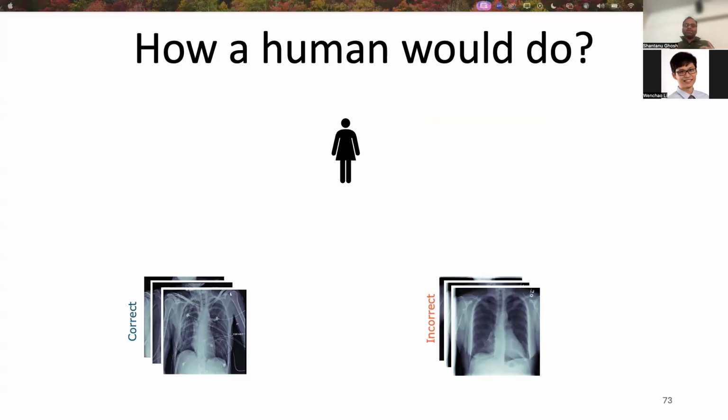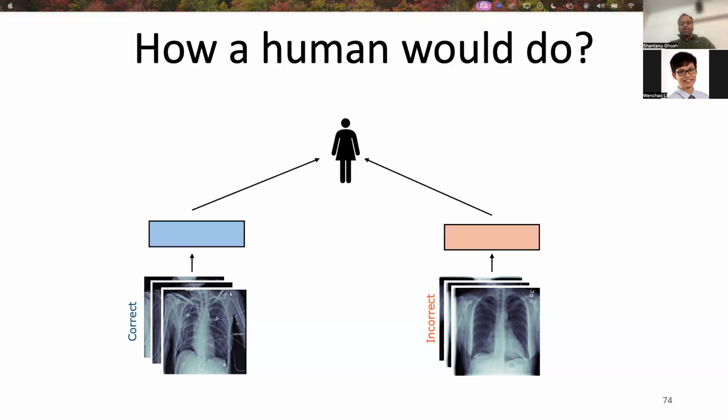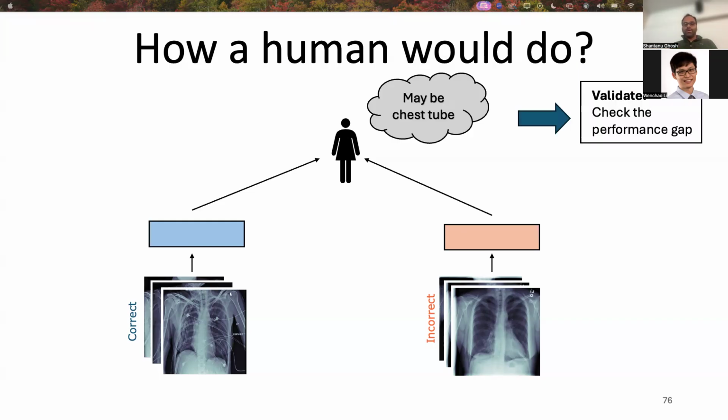So first, let's understand how a human will detect the biases if he wants to do it. First, he sees a bunch of correct samples and a bunch of incorrect samples. Then he creates a summary for the correct ones and the incorrect ones. And then he comes up with some hypothesis which can be a potential reason for the mistake. And finally, he will test or validate the hypothesis by checking the performance gap. We're going to basically do this entire thing automatically.